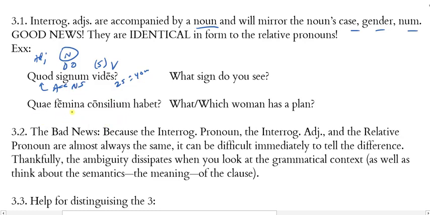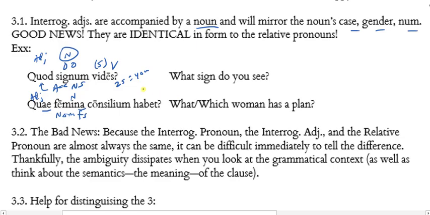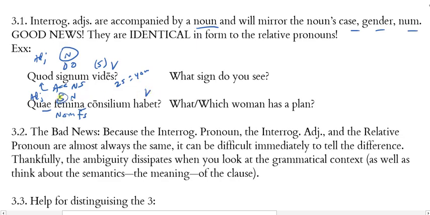And then in the next one, I have quae femina consilium habet, and the translation here is what or which woman has a plan. So quae femina, femina is the noun, quae is the adjective, interrogative adjective. Notice that quae and femina are both nominative, feminine singular. Why? Because they are the subjects of the verb here, habet, what woman has, and consilium is the direct object. All right? So, quae femina, what woman? I want to know which woman.